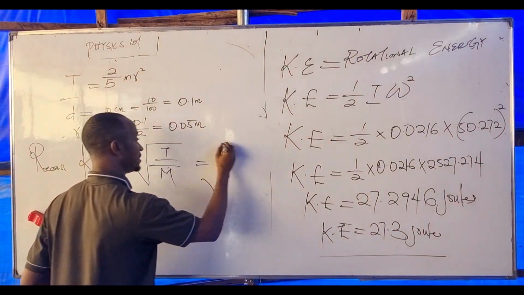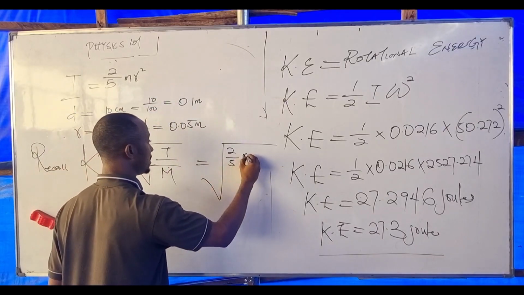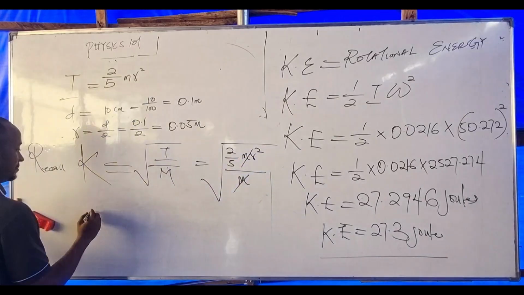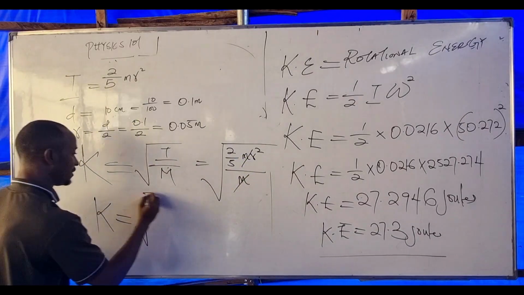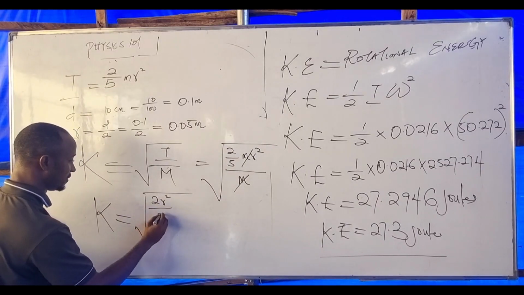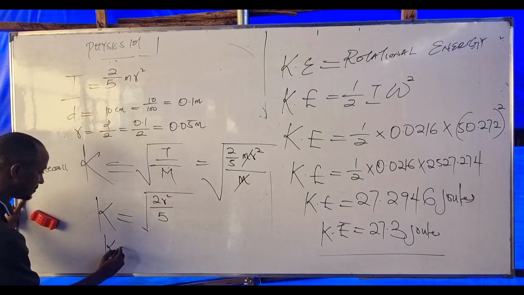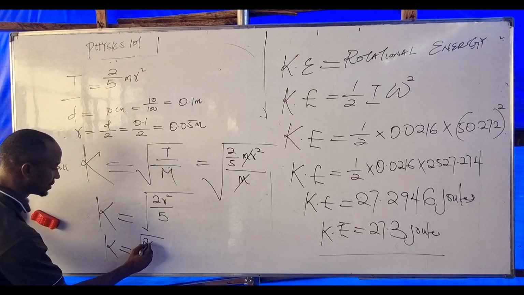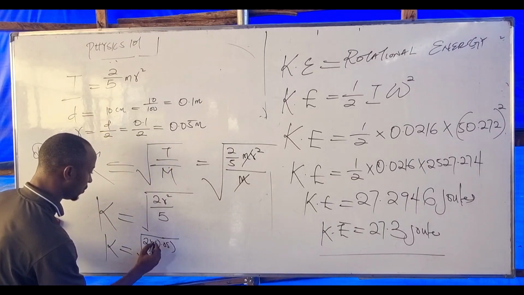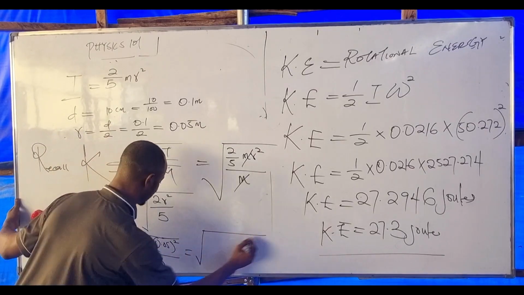So from here, my K is what? What's my inertia here? 2 over 5 MR squared over M. M can cancel M from here. My K becomes the square root of 2R squared over 5. Let's finish this. What's our K now? The square root of 2 times, what's our R? 0.05, all squared, over 5.